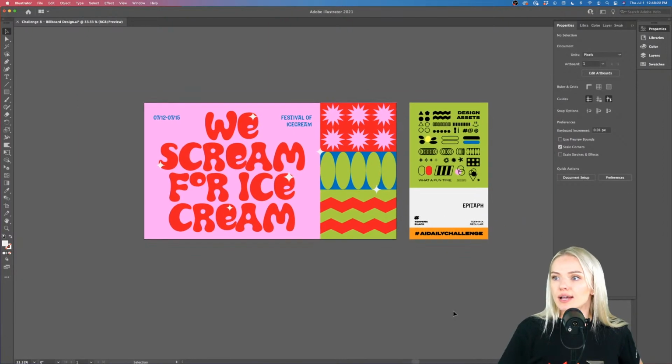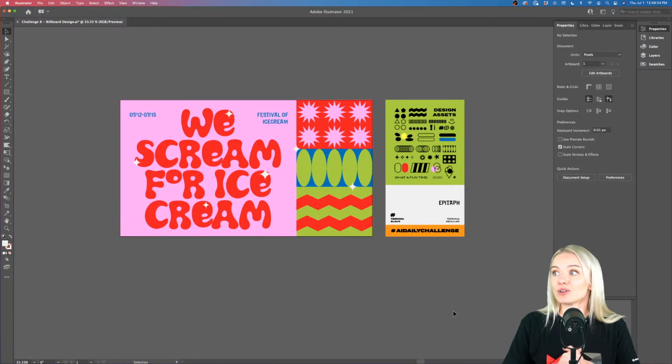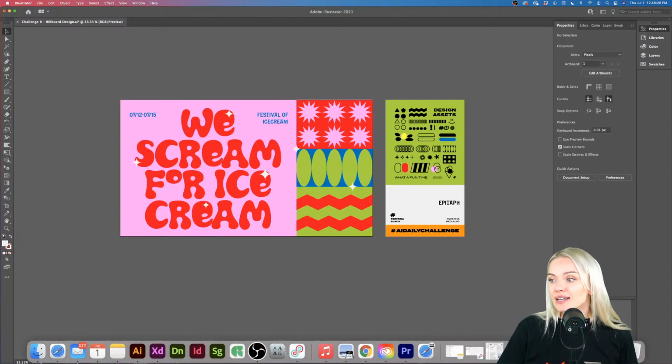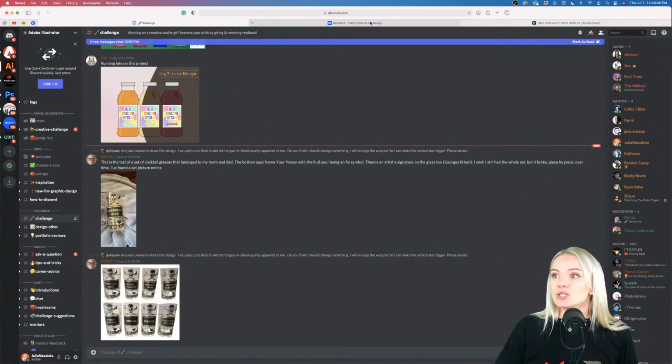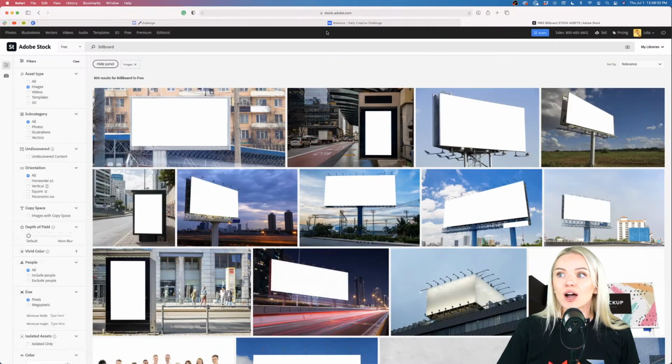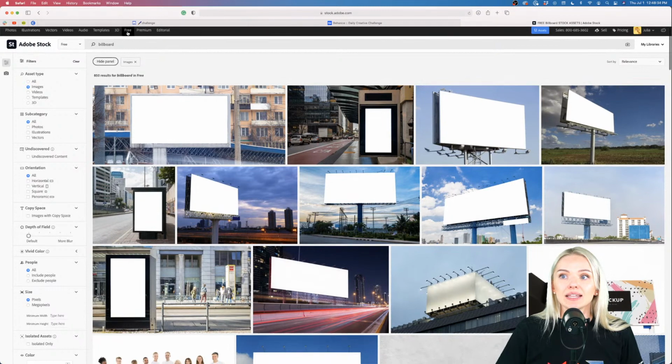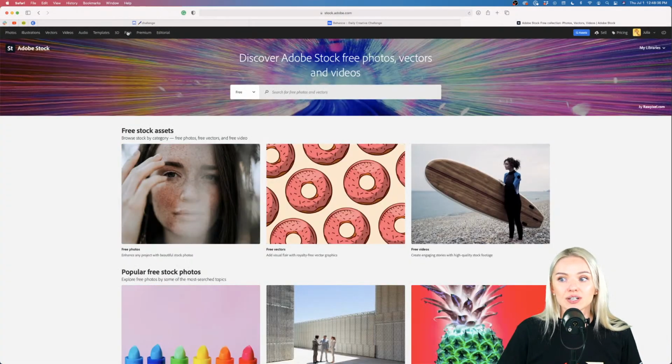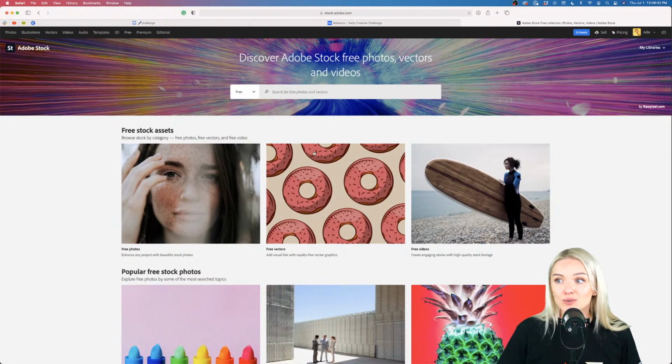I'm going to leave it like that, and as a next step, we're going to place it on a mock-up that we're going to create ourselves. And for that, I would like for you to go into stock.adobe.com. Then please go into the free section, and by the way, the free section has over 70,000 free assets that you can access and download and use in your designs.